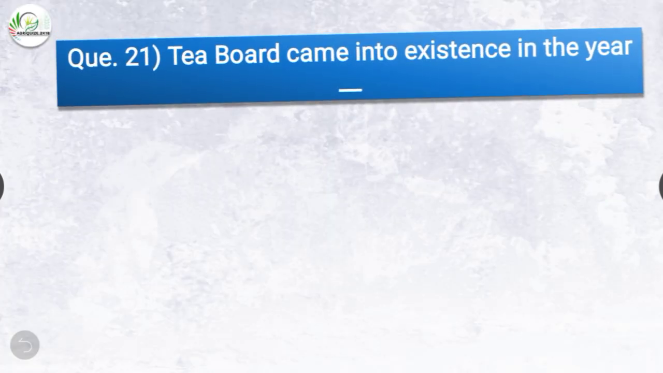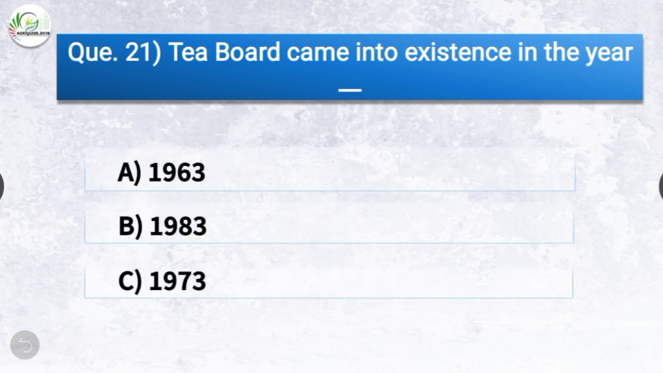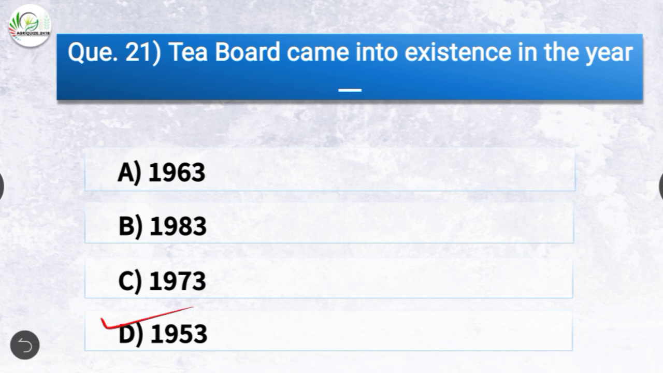Question number 21. T-board came into existence in the year dash. The options are 1963, 1983, 1973 or 1953. The correct answer is option D, 1953. So T-board came into existence in the year 1953.